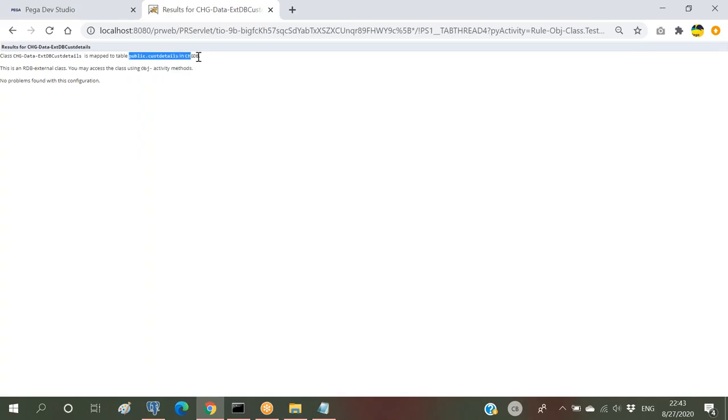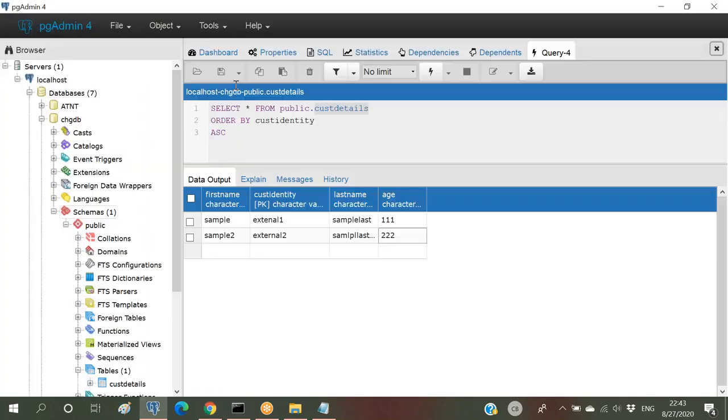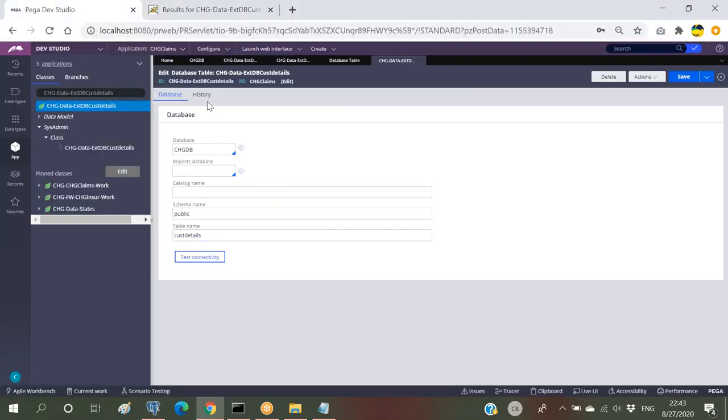If it is an external application or external database, what we have to do is go with RDB methods only. RDB methods are the methods where we can interact with the external databases. But since we are providing this particular table connected to this class, if any class is connected to any table, we can go with obj methods also. If I go with obj open, I'll just give the class name with obj open, obj browse or anything.